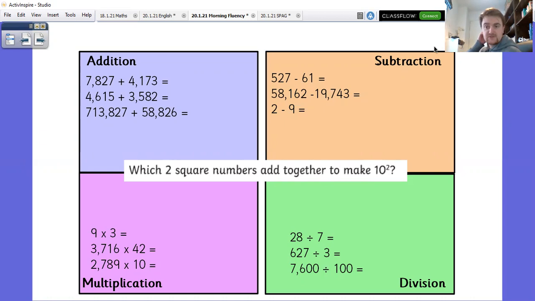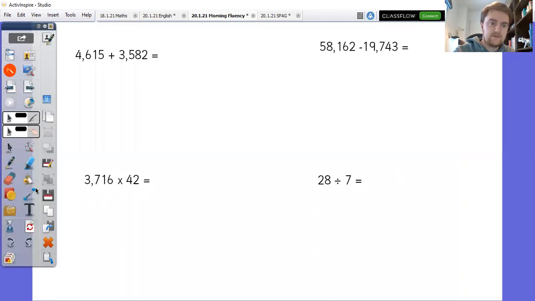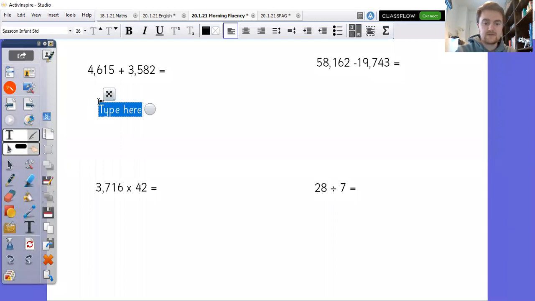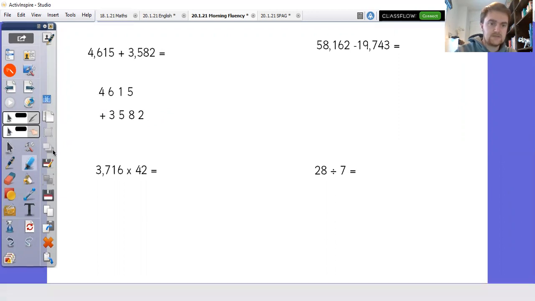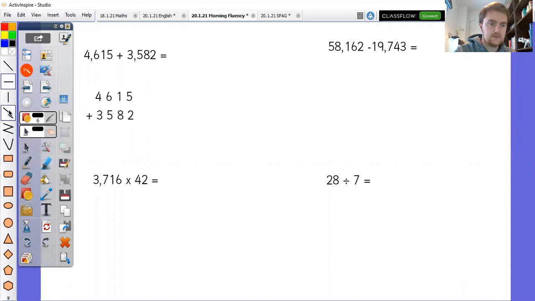Okay, then let's see which 4 questions I've picked as our target questions today. Okay, so we've got 4,615 plus 3,582. So 4,615 plus 3,582. I need to get my equals drawn in as well. So let me do that. There we go. Okay, then.